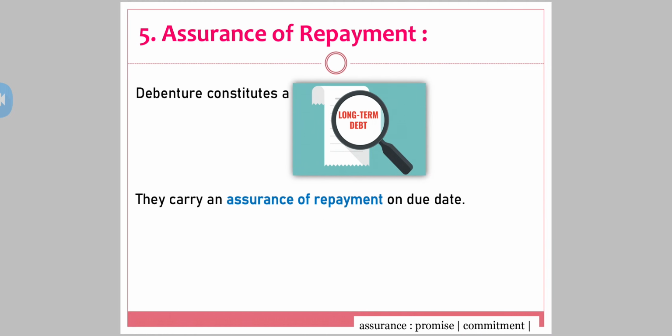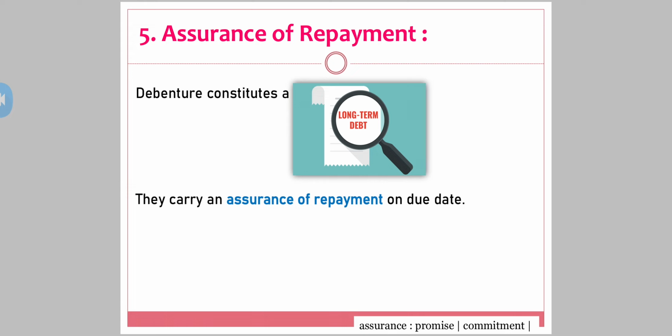The fifth point you have here is assurance of repayment. Assurance means it's a promise, it's a trust, it's a commitment. Now, promise of what? Assurance of repayment. Debentures constitute a long-term debt. A long-term debt can be issued for 5 years, 10 years. They carry an assurance of repayment on the due date. Why are we focusing on the word assurance?